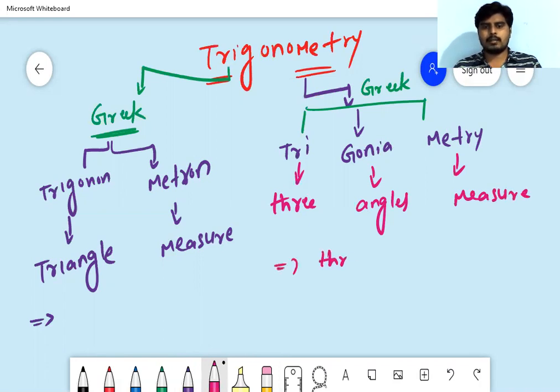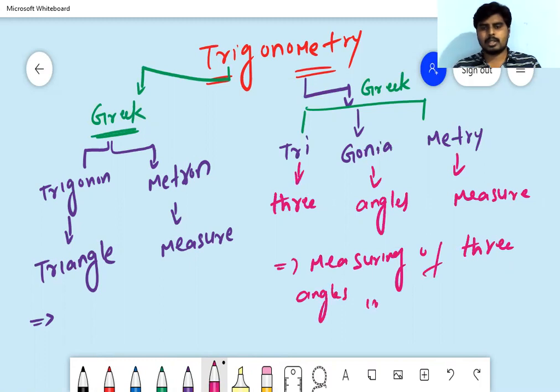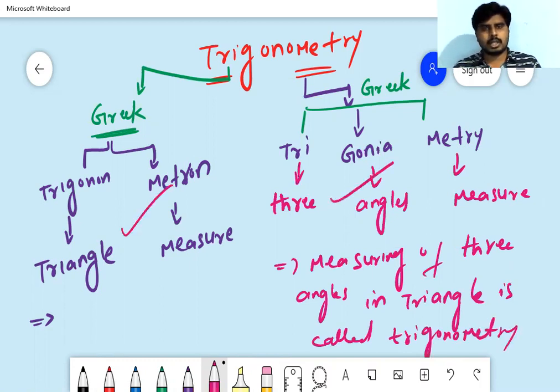Three angles measure, or we can say measuring of three angles. You can write: measuring of three angles in a triangle is called trigonometry. Okay, so both the definitions are correct.